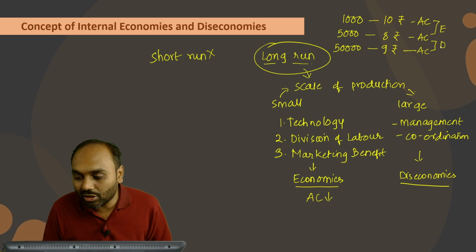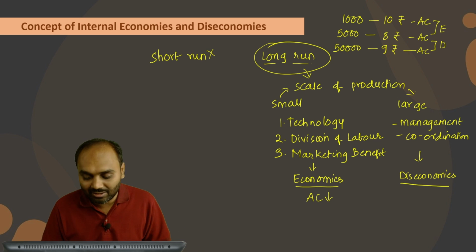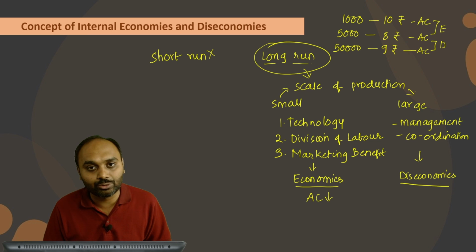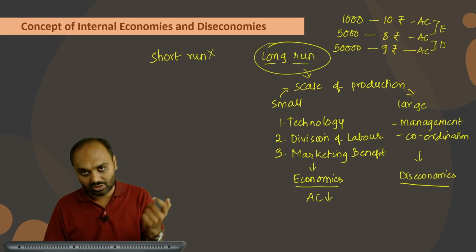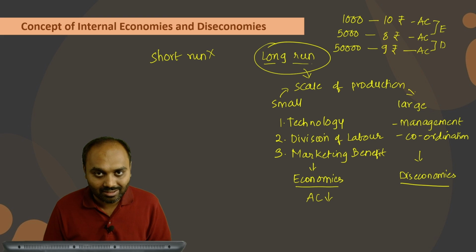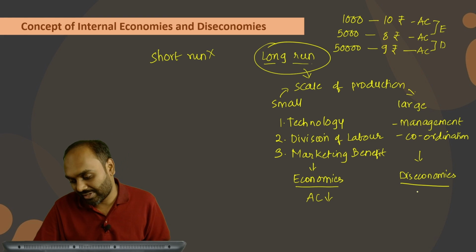So economies are nothing but a benefit of large scale. And how do we come to know? It is quite simple. We just need to notice average cost. If average cost is falling, we can term it as economies. But if average cost is rising, we will term it as diseconomies.